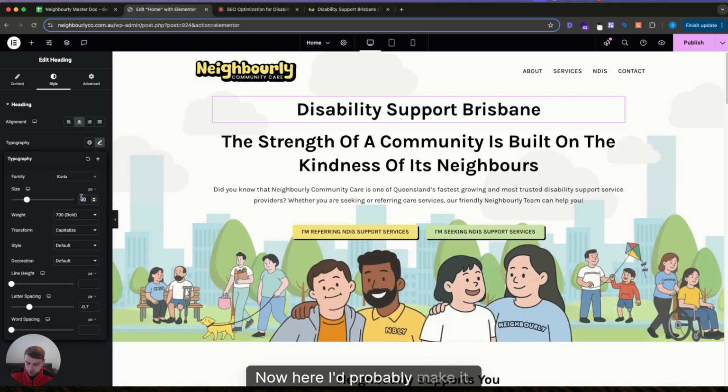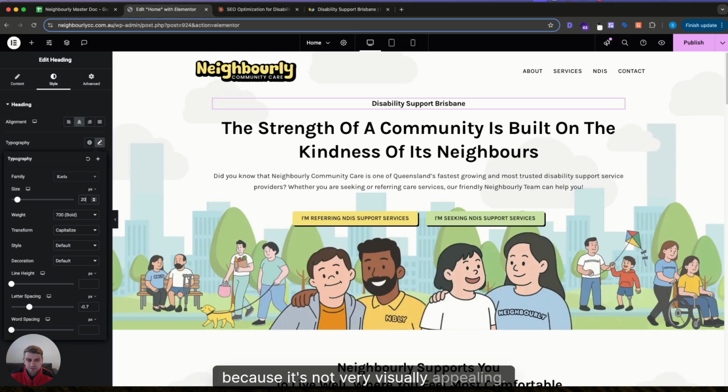Now here, I would probably make it smaller, because it's not very visually appealing. It doesn't actually add anything to the page. We just want to have it quite small and out of the way. Now, the reason we do this above the slogan is because the way that Google reads a page is it starts at the top and makes its way down. So best practice is actually having your H1 the first thing on the page for Google to read.